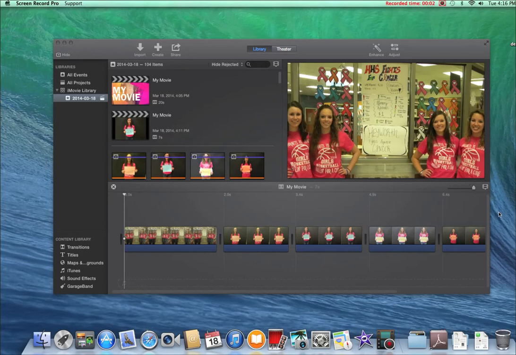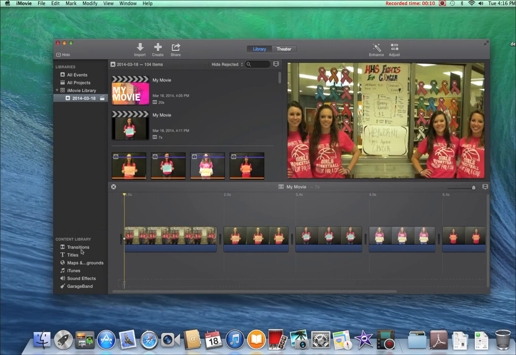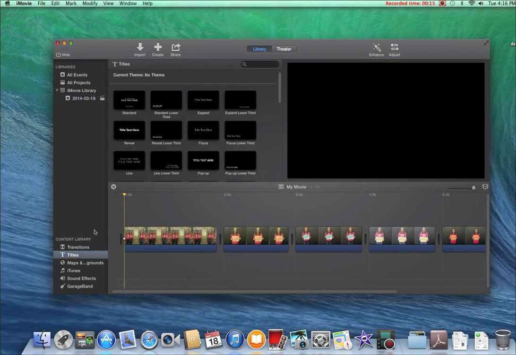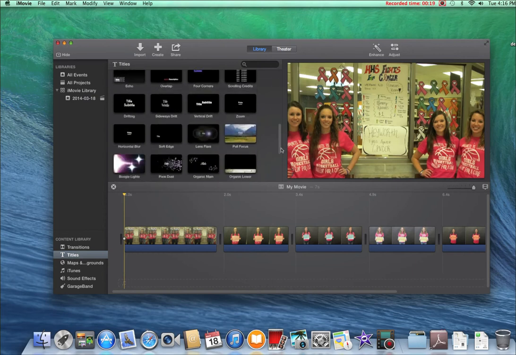I'm going to teach you how to add transitions and sound effects to your iMovie. First, you're going to want to open up your movie in iMovie. Next, you're going to want to add a title. So you click on titles at the bottom left, and then you pick the one you want.